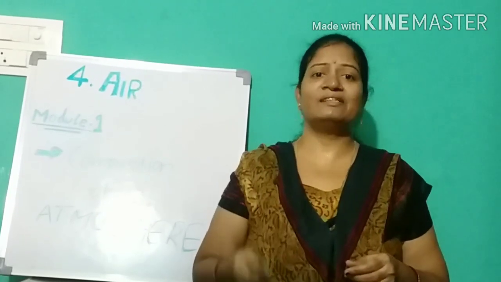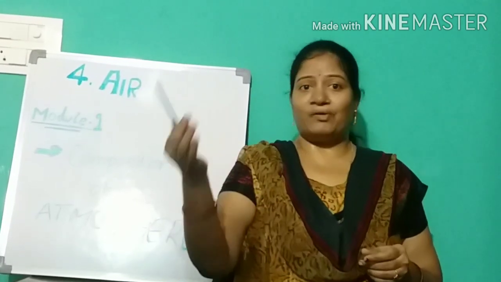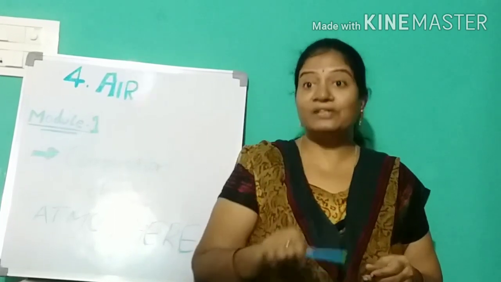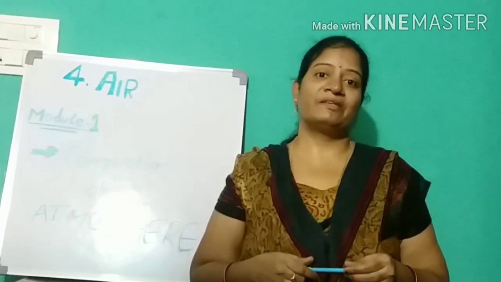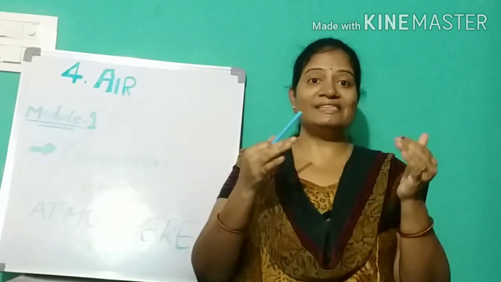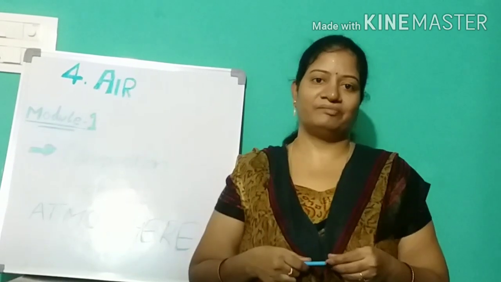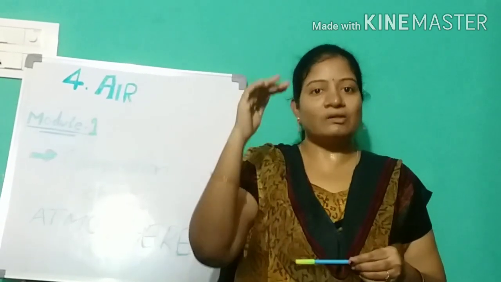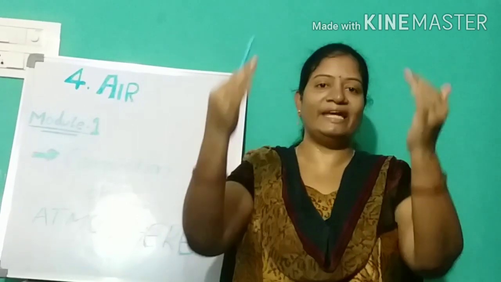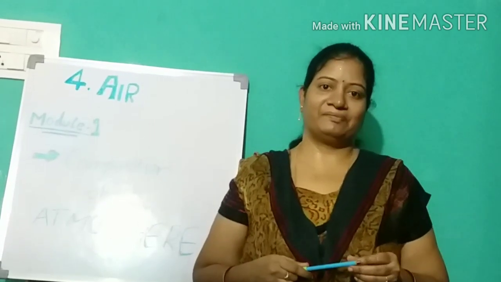If we cut the trees, the balance will be disturbed. Not only cutting of the trees. Whatever the factories are releasing, so many gases into the air, right? And we are using more fuels, petrol, oil, like that. Because of that also, the atmosphere is getting billions of tons of carbon dioxide into the air. So day by day carbon dioxide levels are increasing in the air and the temperature is becoming hotter, right? So that causes global warming, right children?